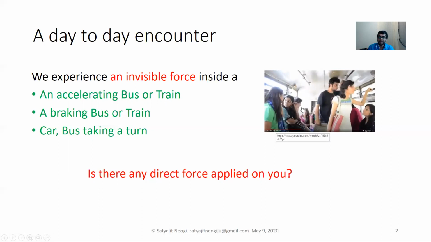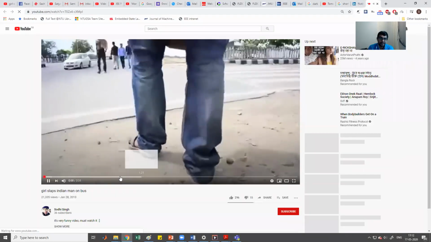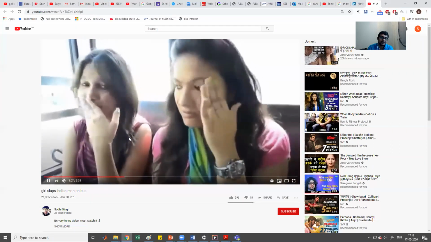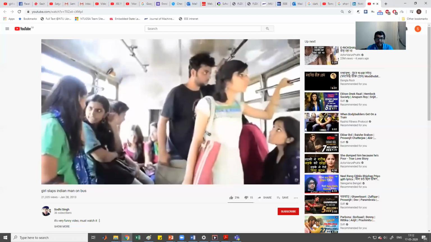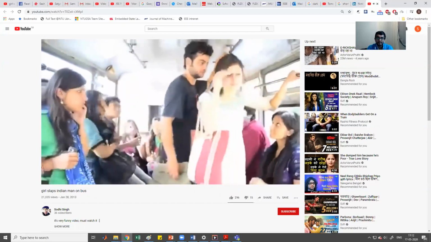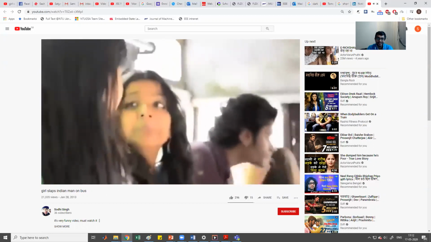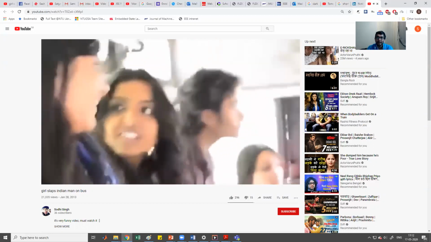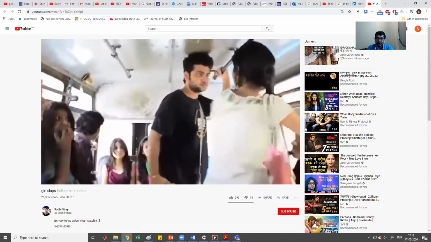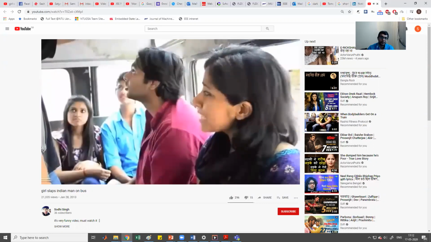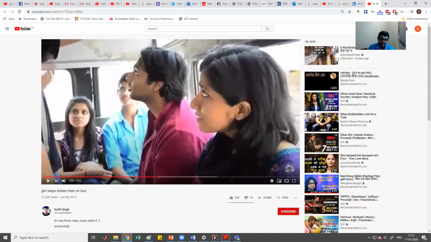So I prepared this example, a funny example actually, an example of a pseudo force. Here the guy gets on a bus and he is standing inside the bus, and the bus brakes. It is not his intention to fall over that girl, but he does, and it is very embarrassing for not only the guy but for the girl also. And again it happens repeatedly, and things get even more embarrassing for the guy, and the girl slaps him. And there are some curse words being used as well.